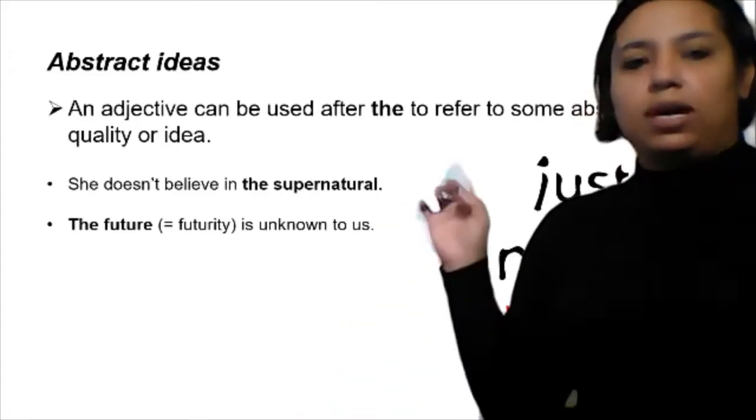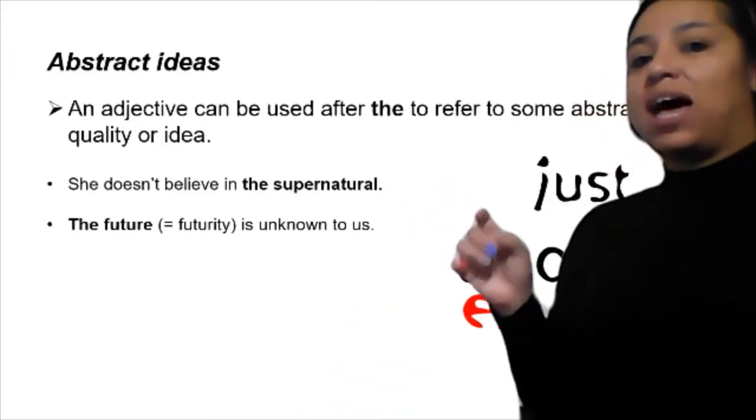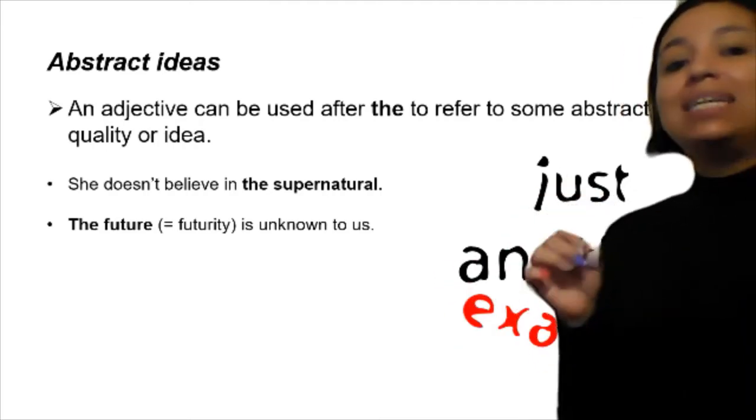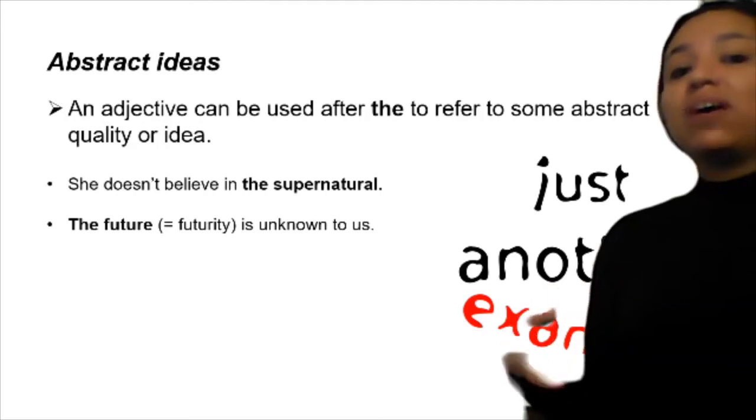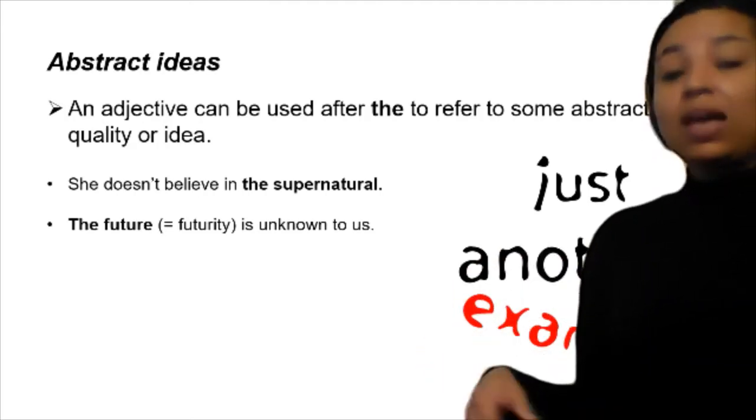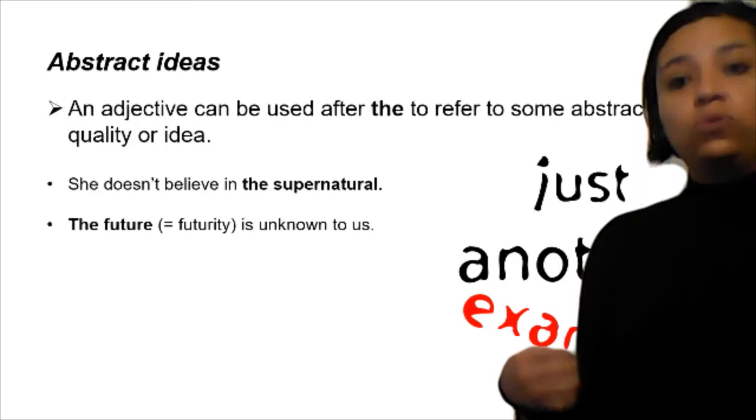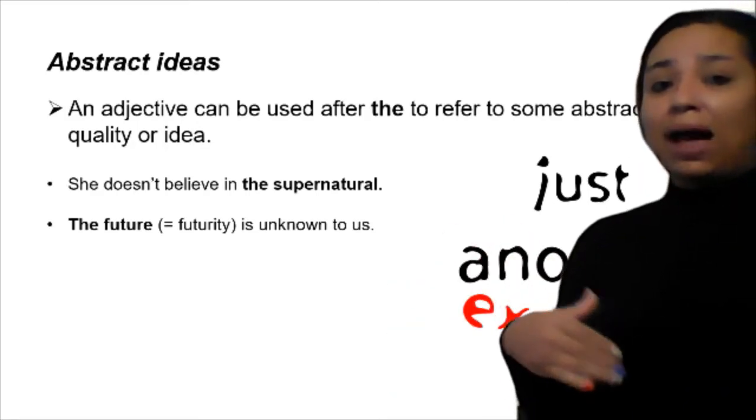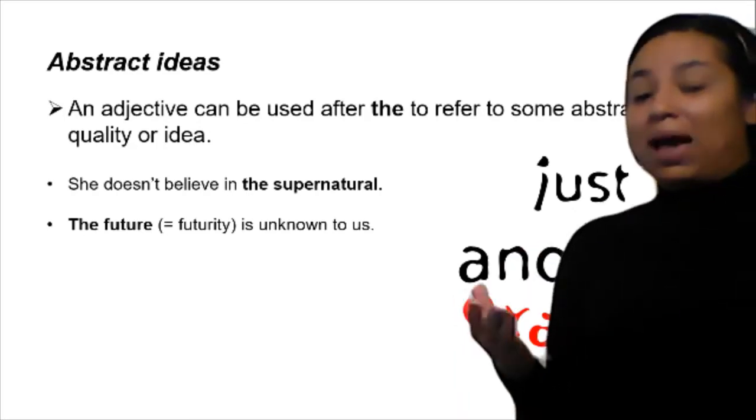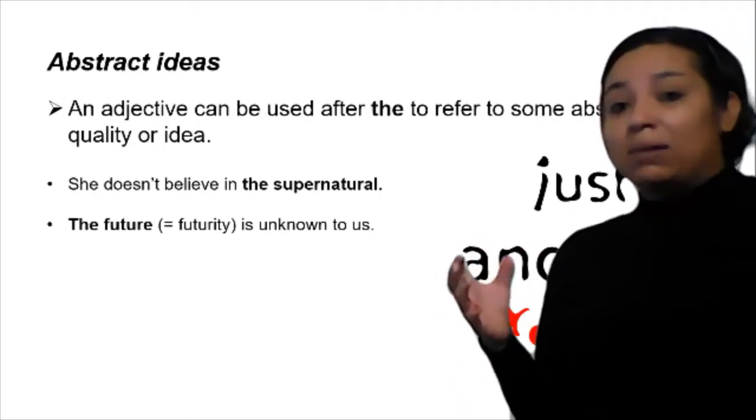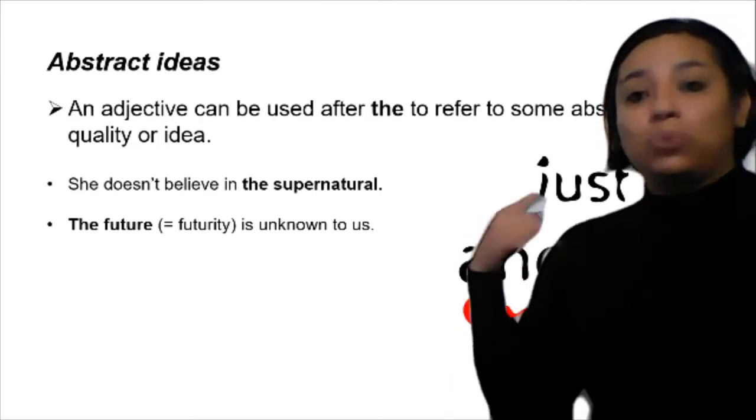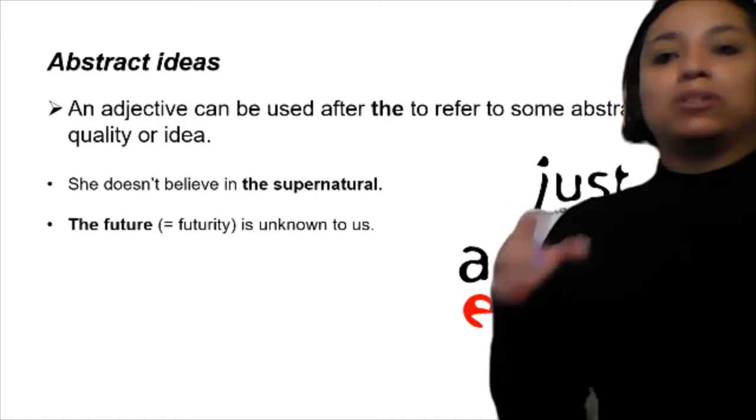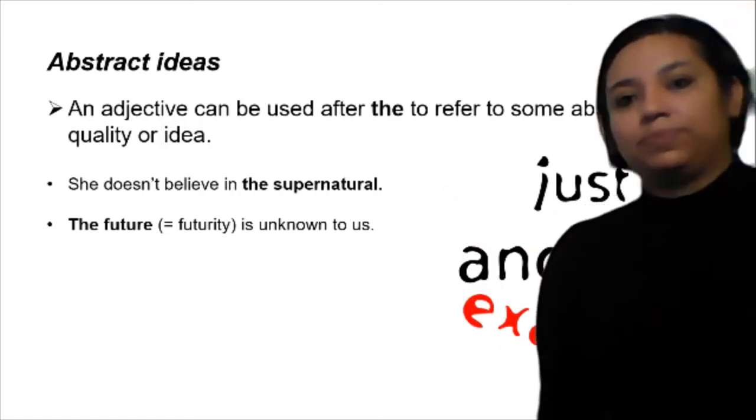Other examples, in abstract ideas: an adjective can be used after the to refer to some abstract quality or idea. He doesn't believe in the supernatural. The future is unknown to us. So the adjective after the becomes an abstract quality or an idea of something that we have in our minds. Okay, this is another way that we can use the plus adjectives. So please copy the slide.